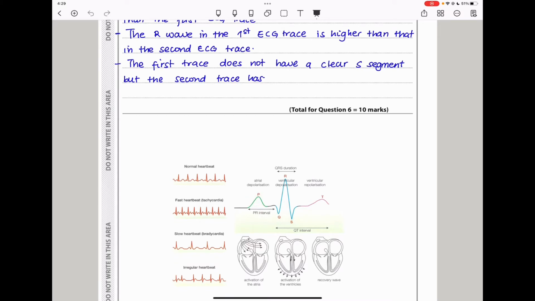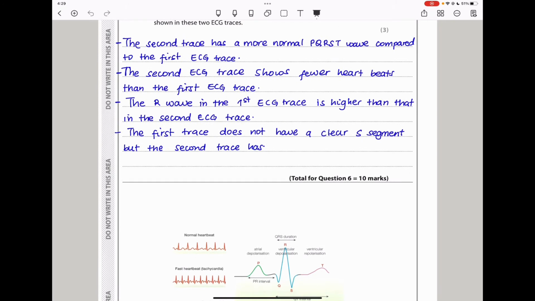The P is clearly seen here, the Q is seen, the R is seen, the S is seen, as well as the T. So if you look at this, you can understand what I referred to in this answer here. This brings us to the end of question 6. Let us continue to question 7.